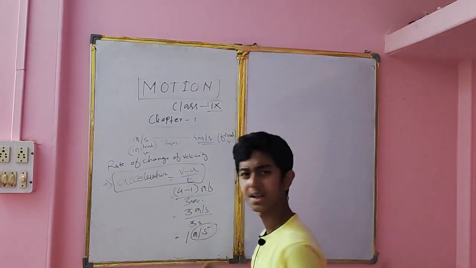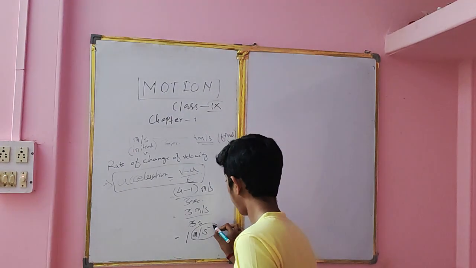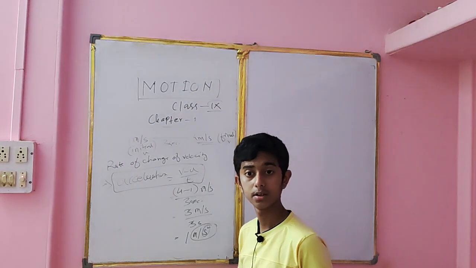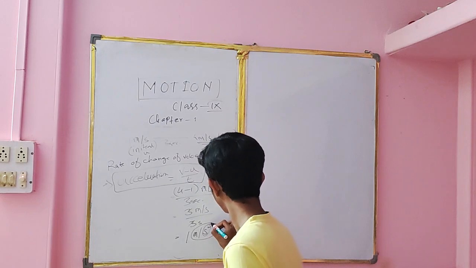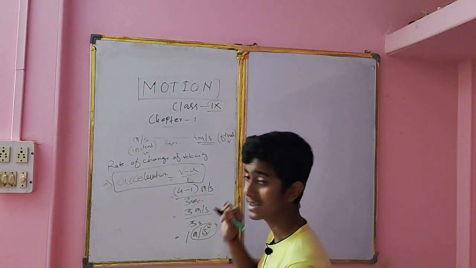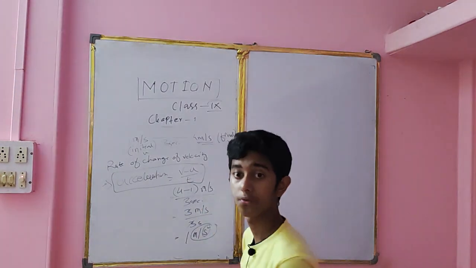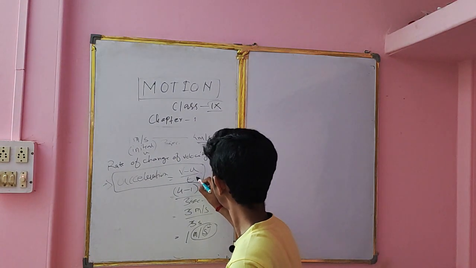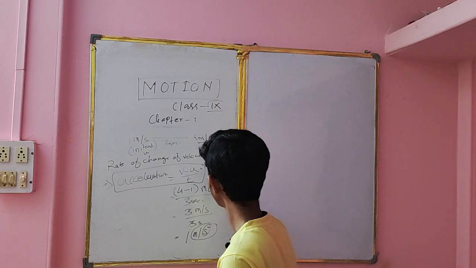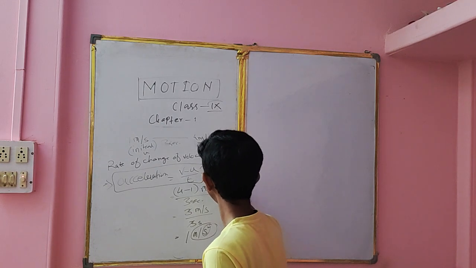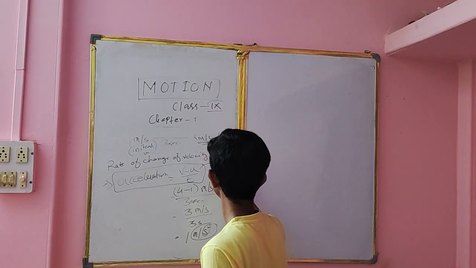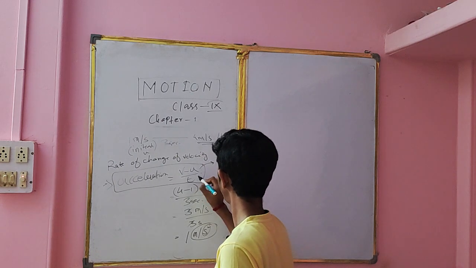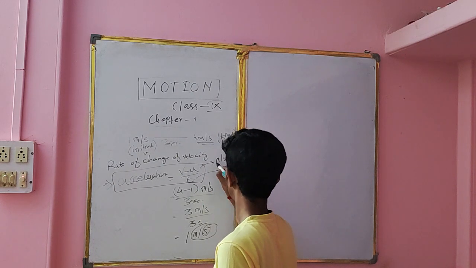So there might be a question in the exam, why second square is there in the unit of acceleration? Because as we know, acceleration is the rate of change of velocity. So here you see, the unit of this is meter per second and unit of this is second.